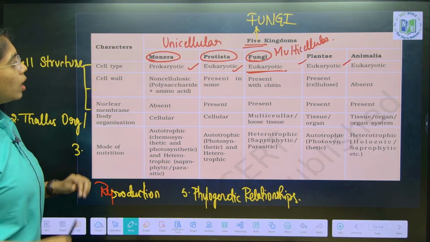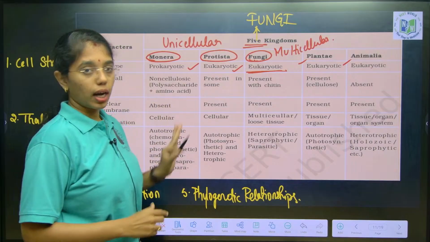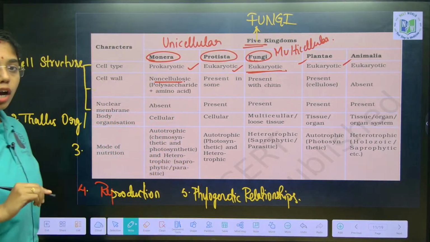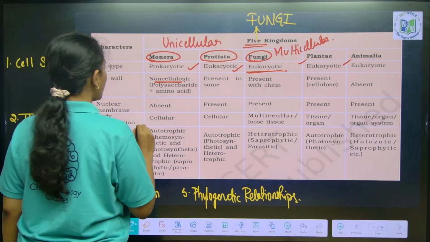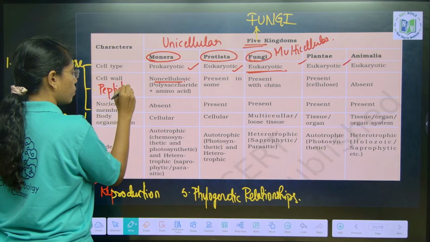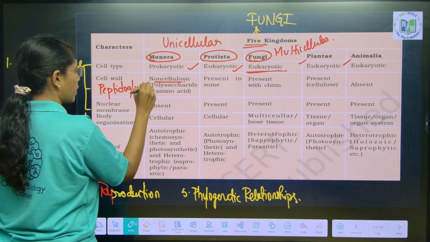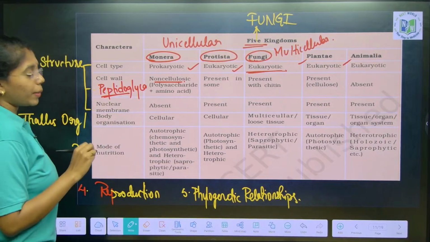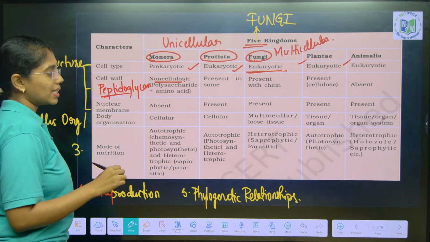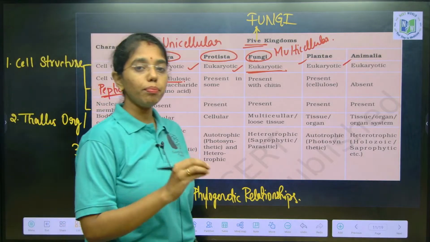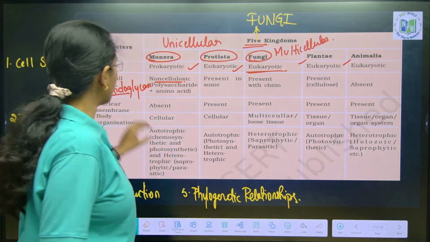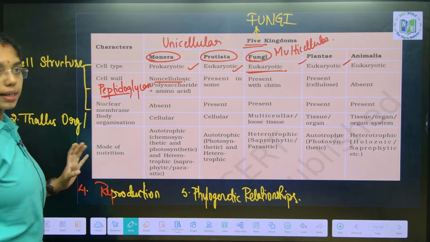Next, cell wall. The cell wall of kingdom monera is non-cellulosic. Cell wall is composed of peptidoglycan. Peptido has amino acid chains, glycan has polysaccharides. So, cell wall in simple terms is composed of polysaccharides and amino acids, where the most noted term is peptidoglycan.